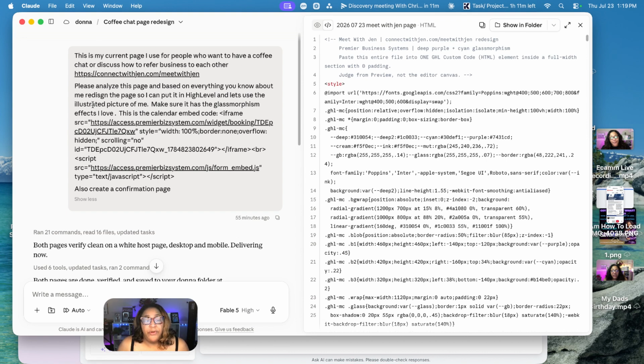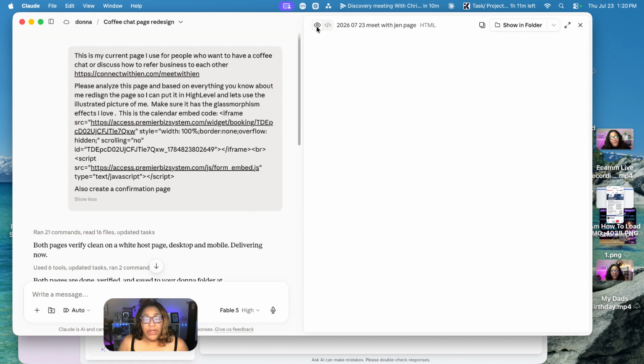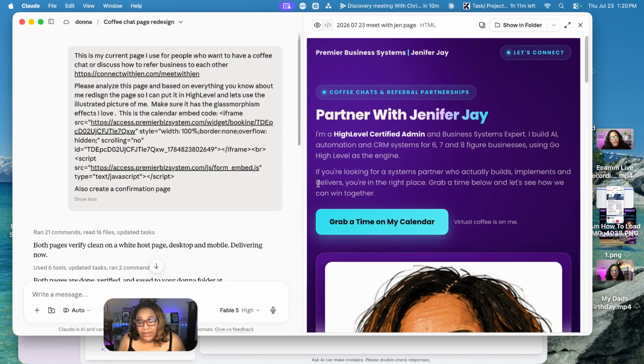I want to use it for people who have a coffee chat. Please analyze this page based on everything you know about me. I spelled it wrong. Redesign this page so I could put it in High Level. Now, let me explain why I said so I could put it in High Level. You have to tell Claude to make the code so you can put it in High Level, because there is a difference. So it built out a couple pages.